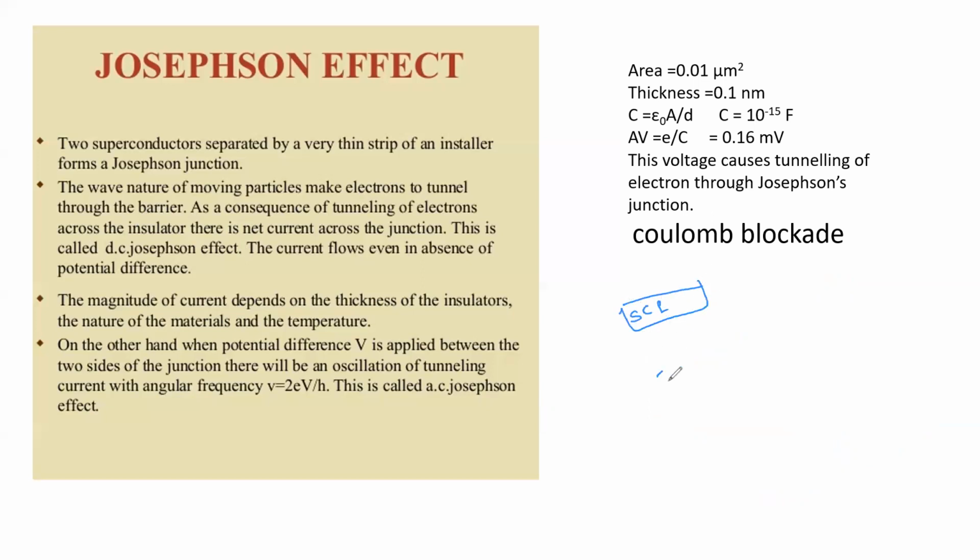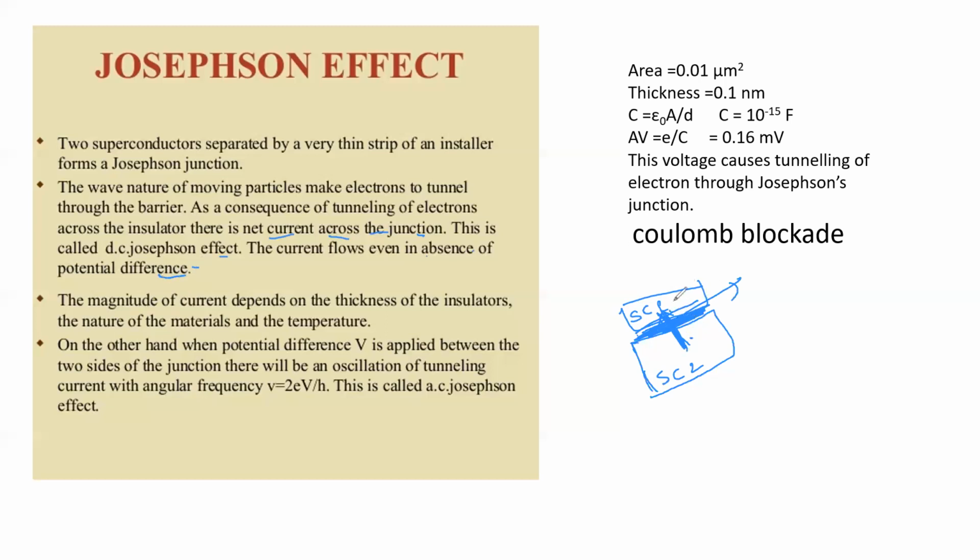So the tunneling through these two, superconductor 1 and superconductor 2, separated by a very thin layer of insulator. So the tunneling of the charge carrier, this is called the Josephson junction. The tunneling through this Josephson junction will take place, and there is a net current across the junction. This is called the DC Josephson effect. So the current flows even in absence of potential difference.